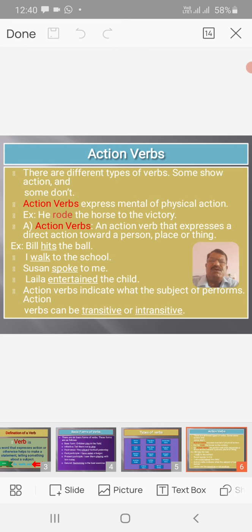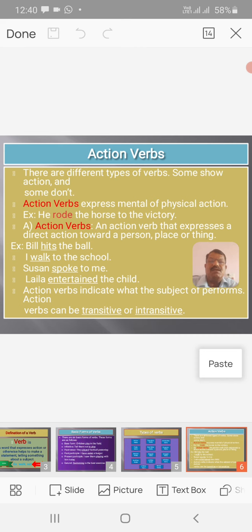So, what can we say about action verbs? Action verbs express mental or physical action. For example, he rode the horse to victory. Here, riding the horse is an action verb. In other words, an action verb expresses a direct action toward a person, place, or thing.